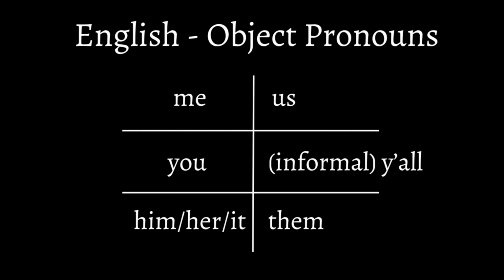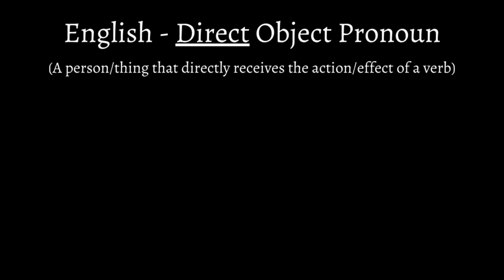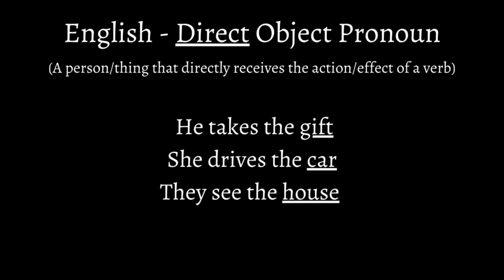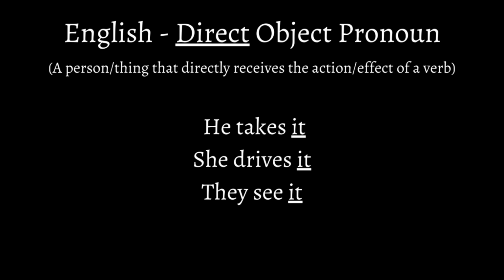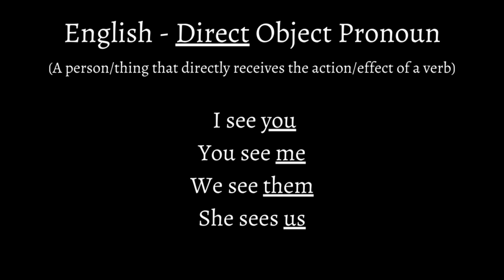Now in English, object pronouns are separated into many categories, but the biggest ones are direct and indirect object pronouns. A direct object pronoun is a person or a thing that directly receives the action or effect of the verb. Like in the sentences, he takes the gift, she drives the car, and they see the house. The nouns can be replaced with direct object pronouns, which will be he takes it, she drives it, and they see it. Other sentences can be I see you, you see me, we see them, and she sees us. All of these words are direct object pronouns.